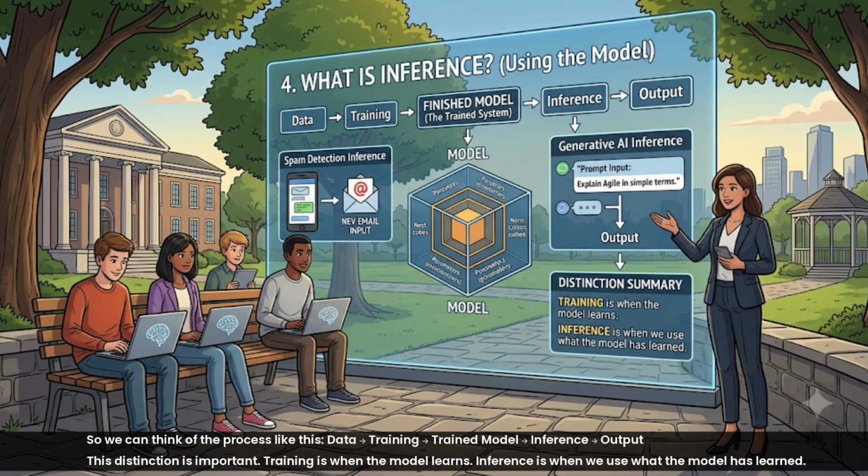This distinction is important. Training is when the model learns. Inference is when we use what the model has learned.